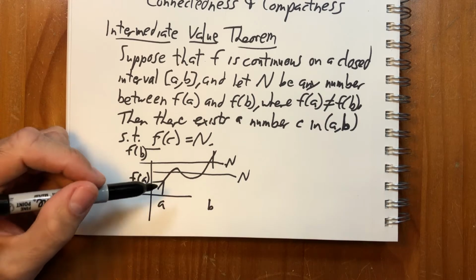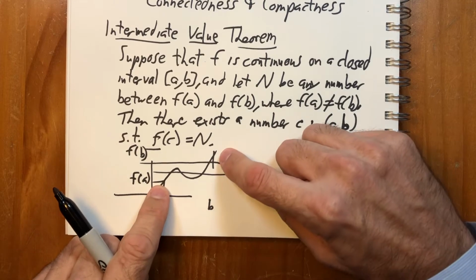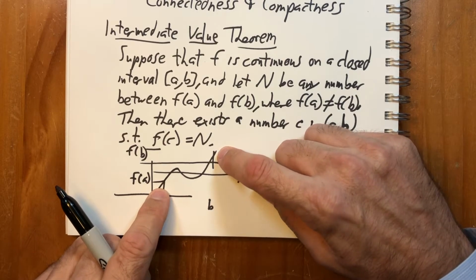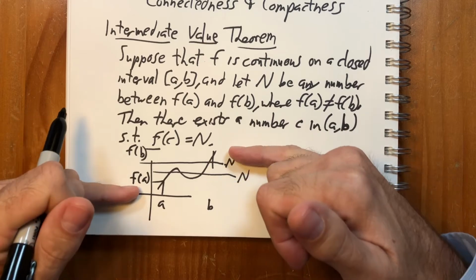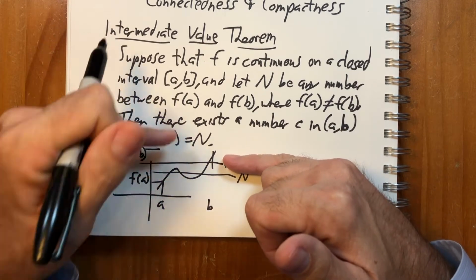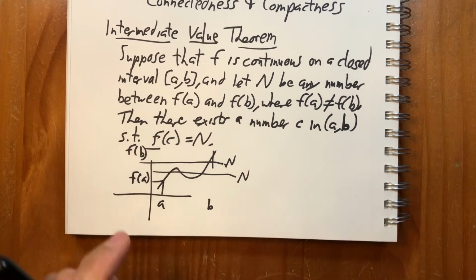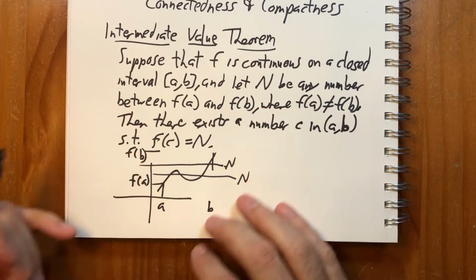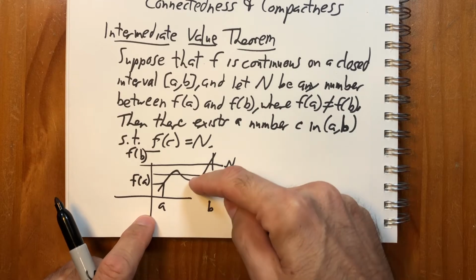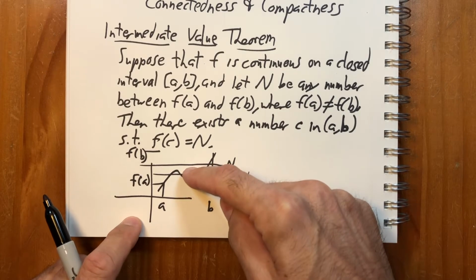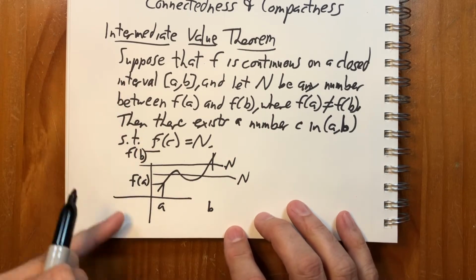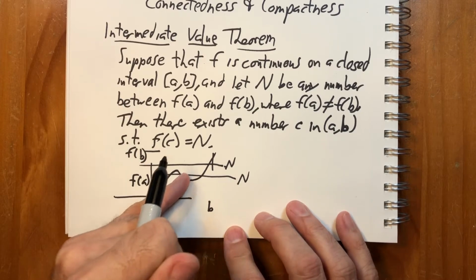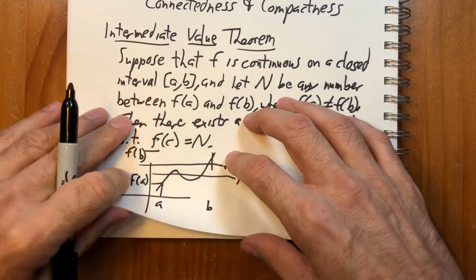It's also true that in geometric terms, if you have f of a here and f of b here, and you draw a line between them, you're just saying that the function can't jump over the line, right? It's going to have to cross the line. That is, of course, what allows us to take the roots of functions, because if you have a value under y equals 0 and a value above y equals 0, then this theorem says that the graph has to cross the x-axis at some point. So let's look at an example of that.